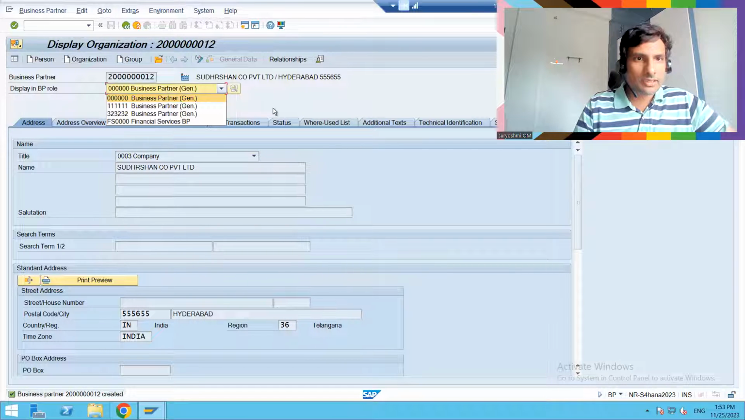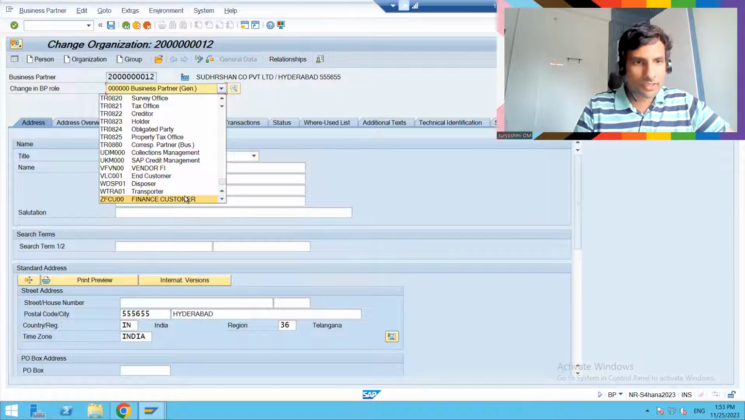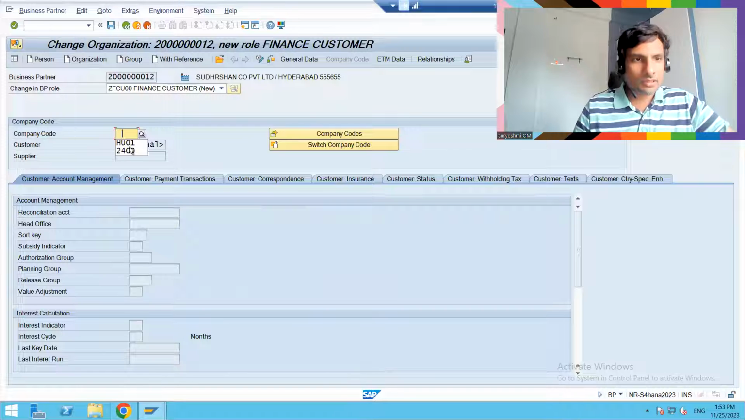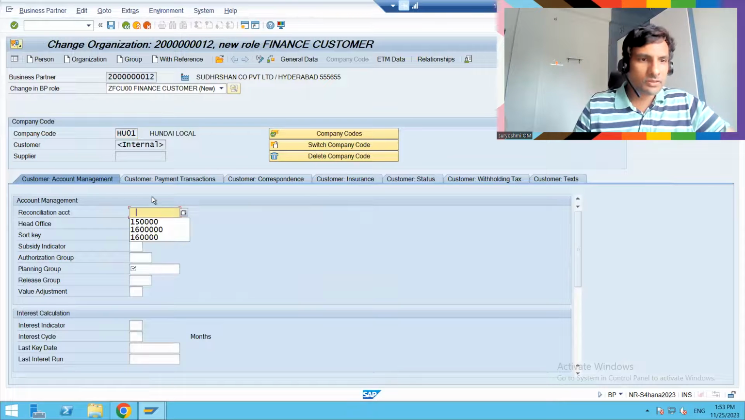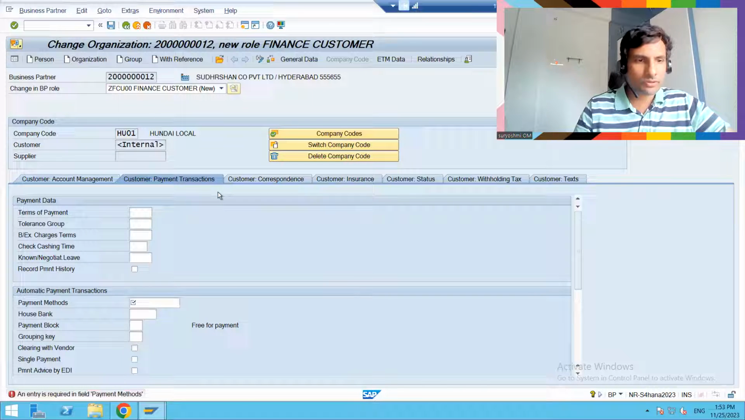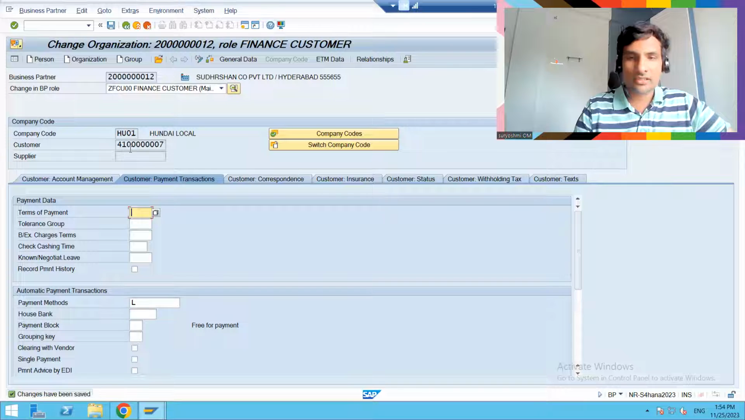Now I'll go to change mode and create a customer. This is my finance customer. Let's go to the company code data and choose the reconciliation account. Let's save. If any mandatory fields are there, it will ask. Let me choose the payment method also. In this internal place, it will generate a number. Now the customer is this one.